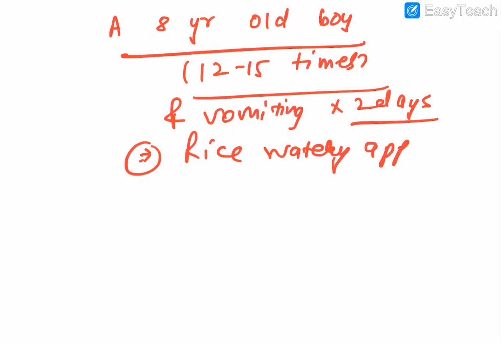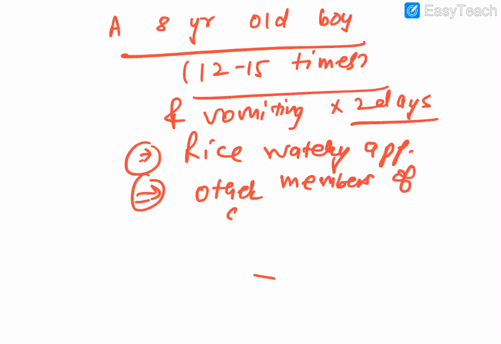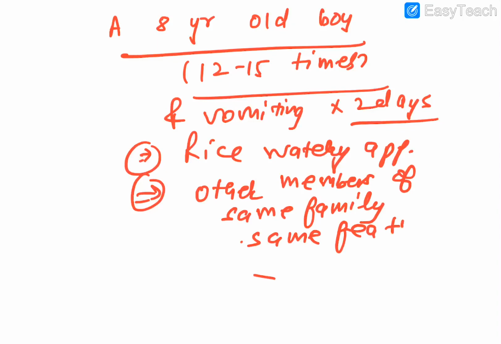Okay, and the history is telling us that other members of the same family are also suffering. Other members of the same family also have the same features. So guys, tell me, what is this?